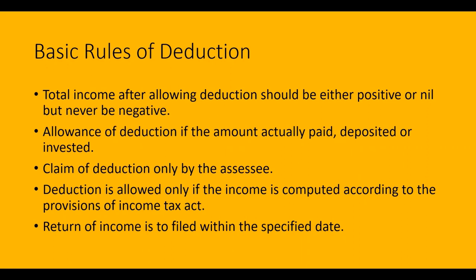Only the person who earns income and makes investment out of it can claim the deduction. And the deduction is allowed only if the income is computed according to the provisions of the Income Tax Act 1961, and such an assessee must file his return of income within the specified time limit.